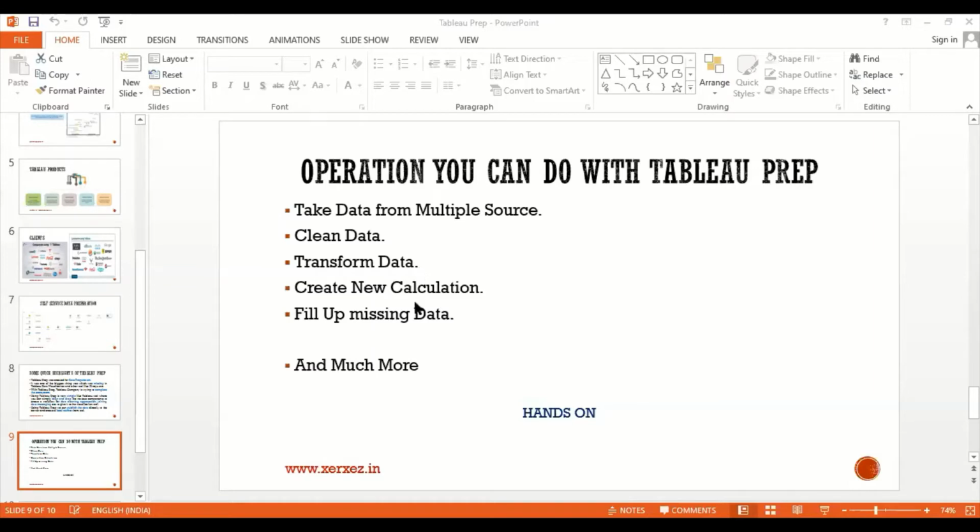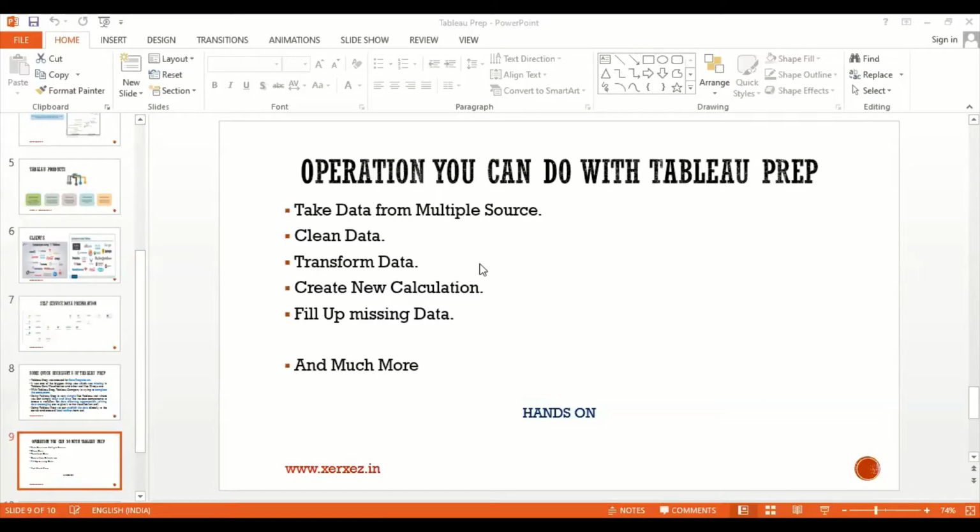Now next, to create calculations. This is one of the beautiful, powerful options provided by Tableau. Suppose imagine you have only sales and profit data, and cost data is missing. By using a calculation field, or calculated field, it is possible to predict the cost of a single product by subtracting the profit from sales. Understood? Next is filling up missing data, and many more options are offered by Tableau.